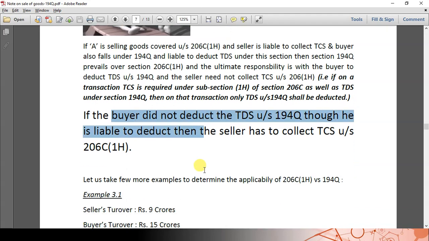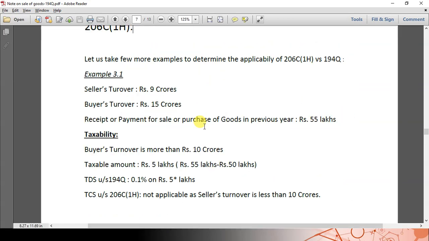So for understanding whether 206C(1H) is applicable or 194Q is applicable, let us take a few examples. Here in example 1, the seller's turnover is 9 crores. The buyer's turnover is 15 crores. The receipt of payment for sale or purchase of goods in the previous year is 55 lakhs. So the total transactions, that means purchase for the buyer and sale for the seller, is 55 lakhs.